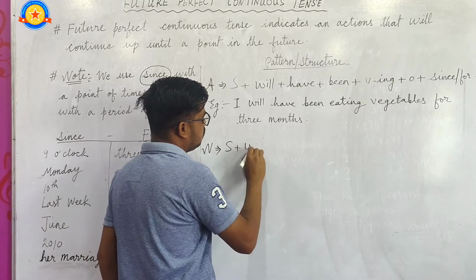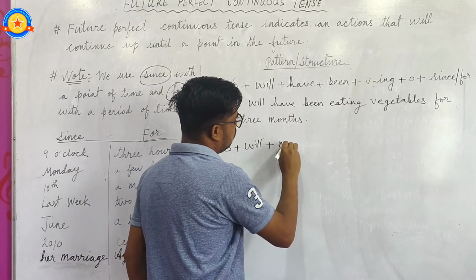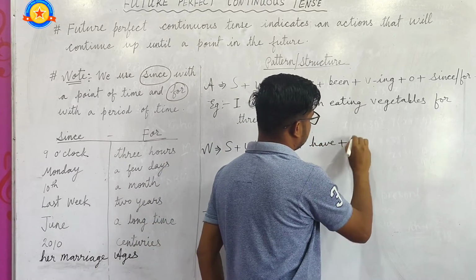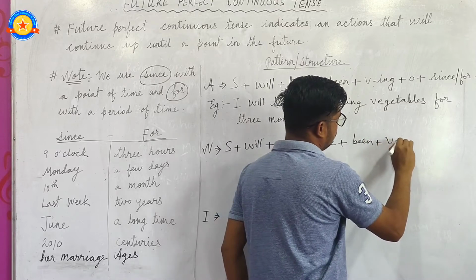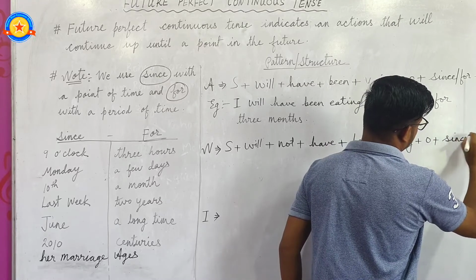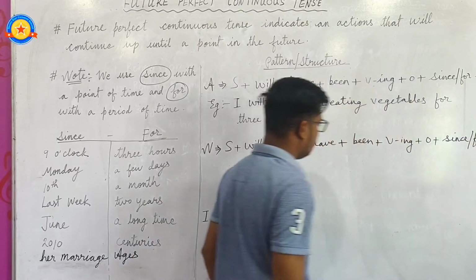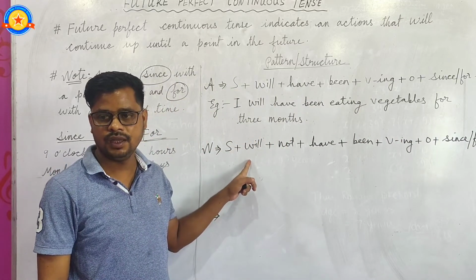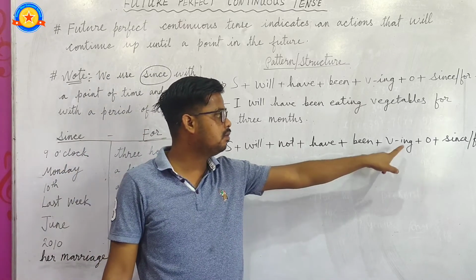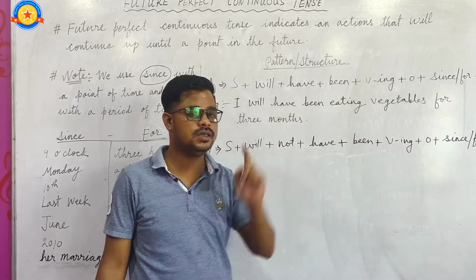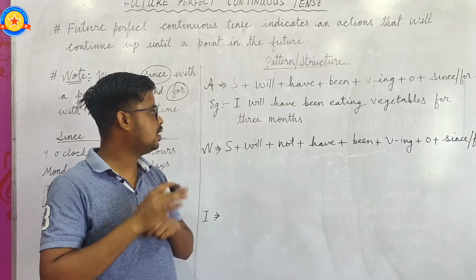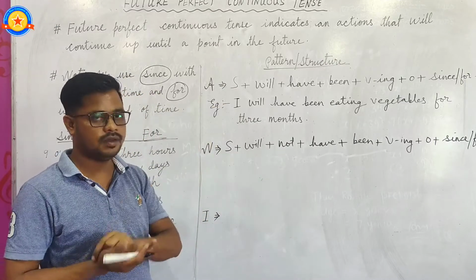Subject plus will plus not plus have plus been plus verb ing form plus object plus time reference since or for, and full stop. Okay, subject plus will plus not plus have plus been plus verb ing form plus object plus time reference since or for. Okay, so only here we have added not. Okay, and the rest is the same as the affirmative sentence.